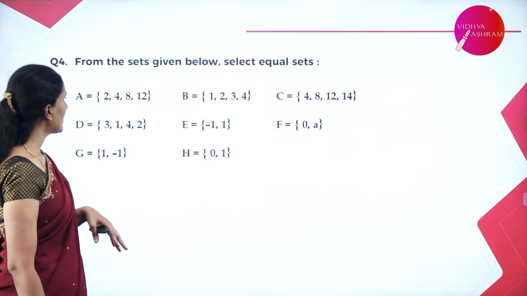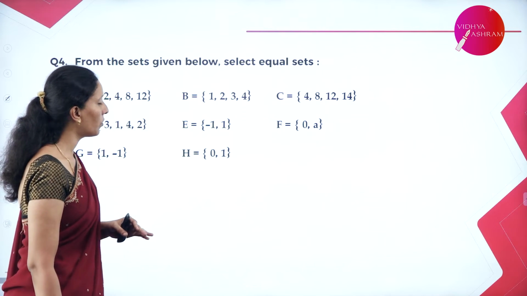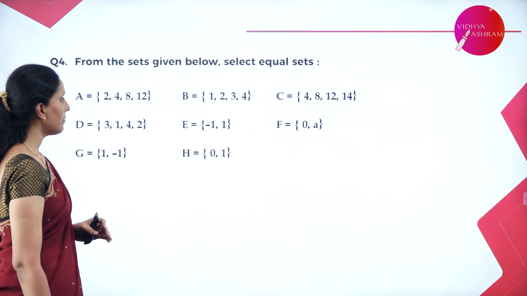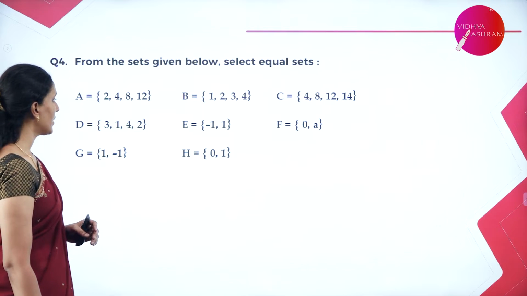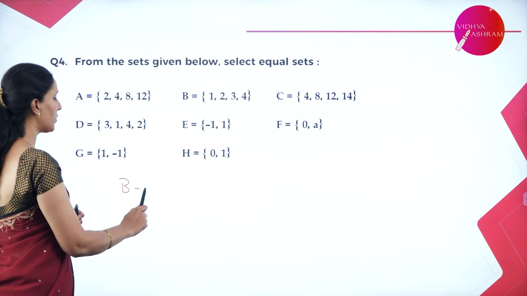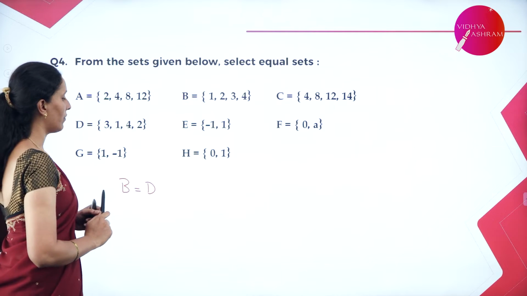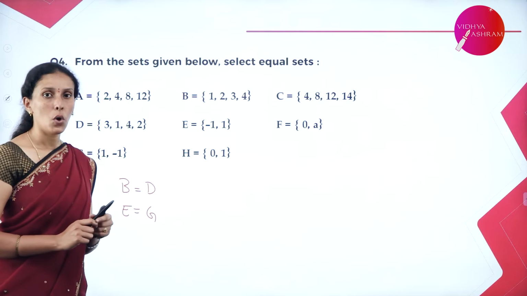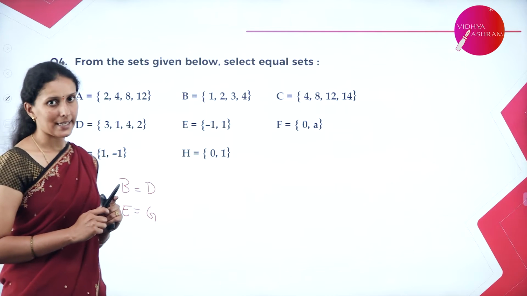So, clearly you can see here, we have set A: 2, 4, 8, 12; B: 1, 2, 3, 4; C: 4, 8, 12, 14; D: 3, 1, 4, 2; E: minus 1, 1; F: 0, A; G: 1, minus 1; H: 0, 1. Clearly you can see set B is equal to set D here because they contain the numbers 1, 2, 3, 4. And set E is equal to set G because both have 1 and minus 1. Other than that, there are no equal sets.